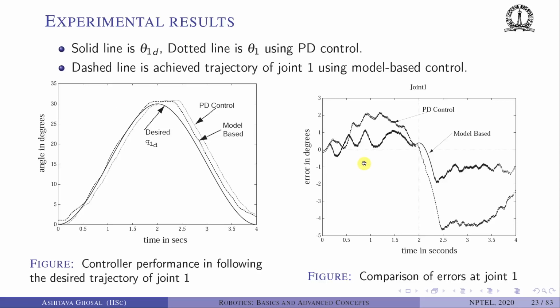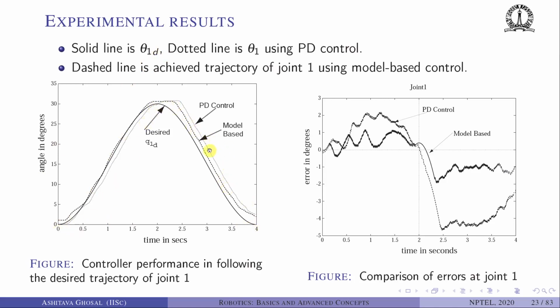Okay, now let's look at some of the experimental results that we have obtained. In this plot here, the solid line is the desired theta 1 desired. It's a nice smooth cubic profile up to some place, and a cubic profile from 2 to 4 seconds. So it goes against gravity and comes back.